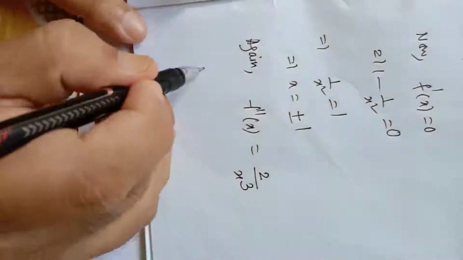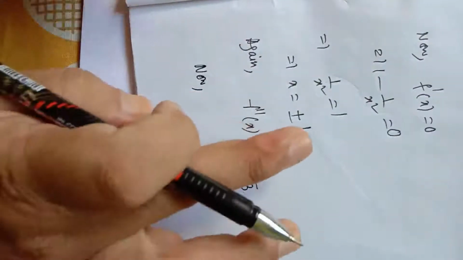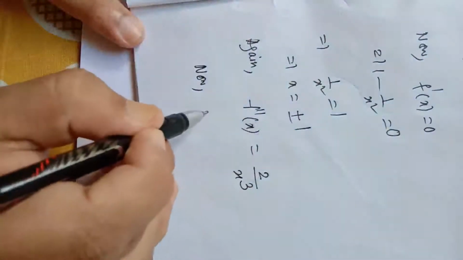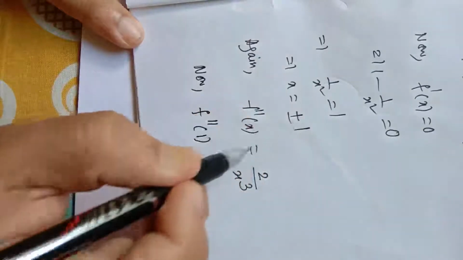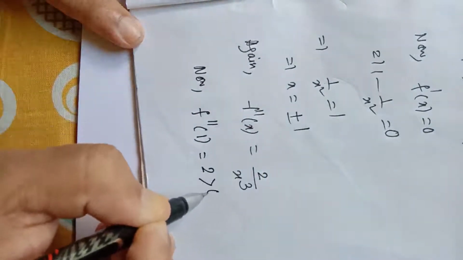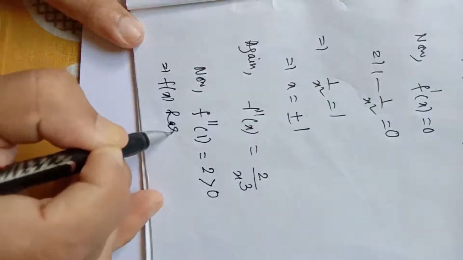Now we have to put x equal to 1 and x equal to minus 1 one by one to check whether at this point the function has maxima or minima. Now f double dash 1, if we put x equal to 1, will be 2, which is positive, implies f(x) has local minima.